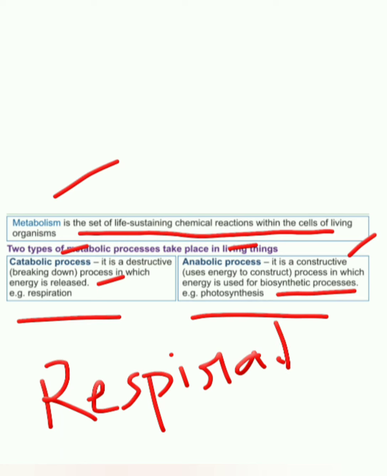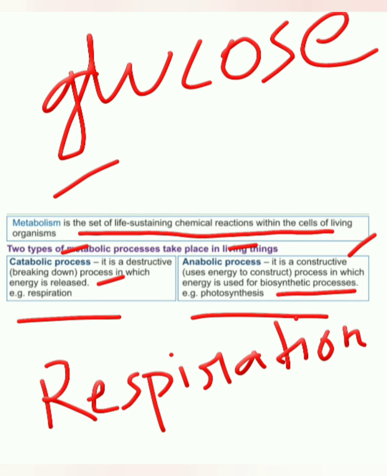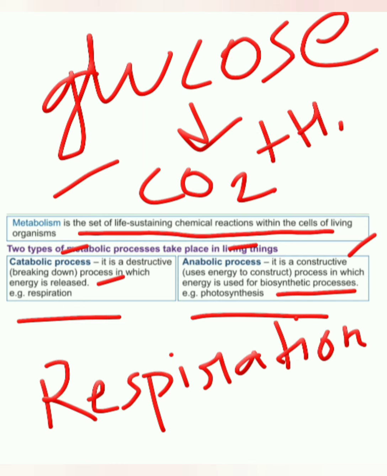So respiration is what then? Anabolic or catabolic? Respiration is a breakdown process by which a living cell oxidizes organic substance, that is glucose, right? They just break down the glucose and release what? Carbon dioxide, water, and energy in the form of ATP.